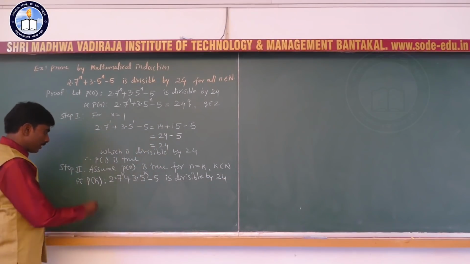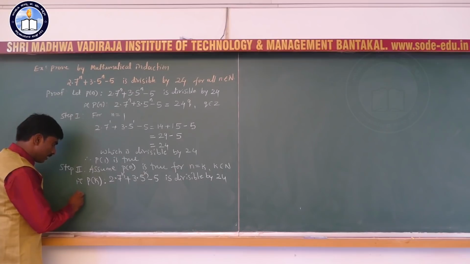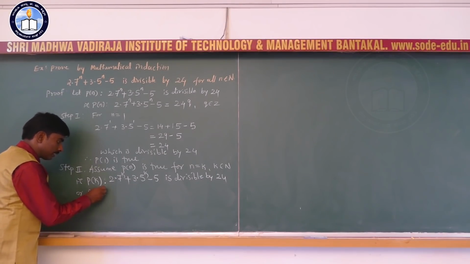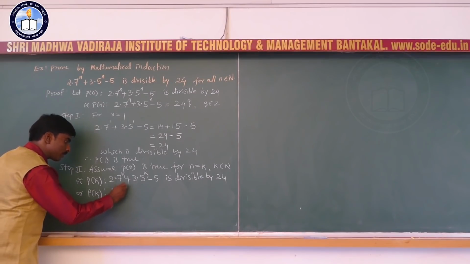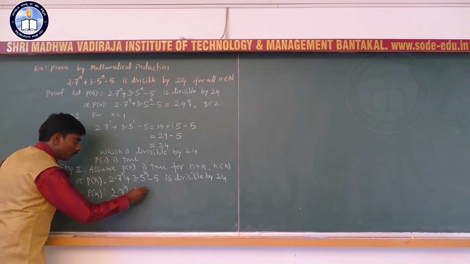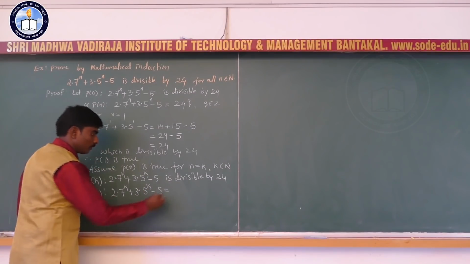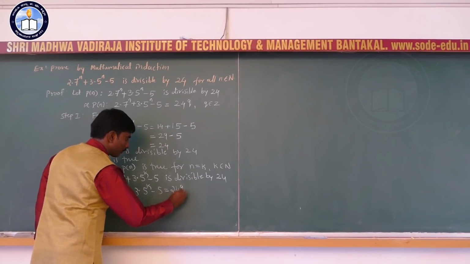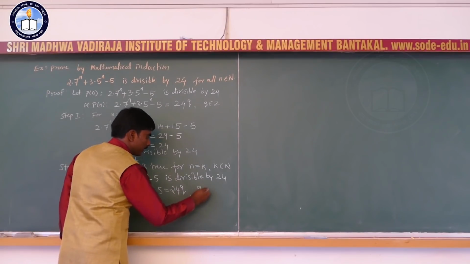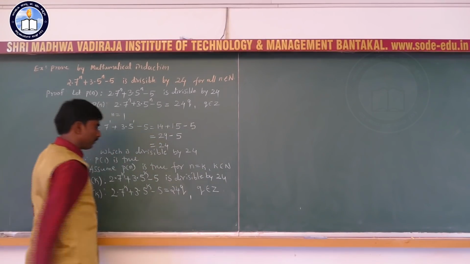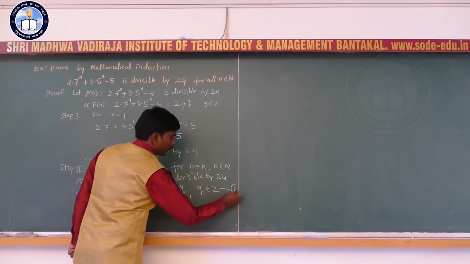Or use the definition of divisibility: P of k is 2 into 7 raised to k plus 3 into 5 raised to k minus 5 is equal to 24q, where q is an integer. Call it equation number 1.